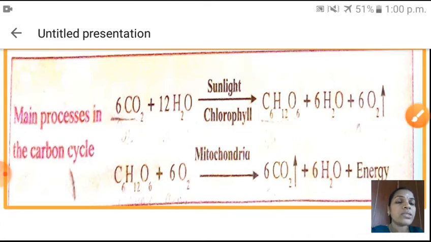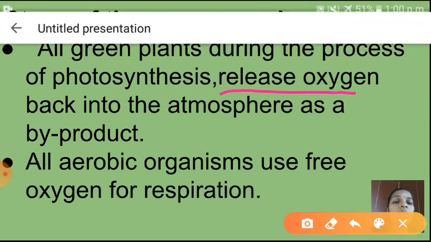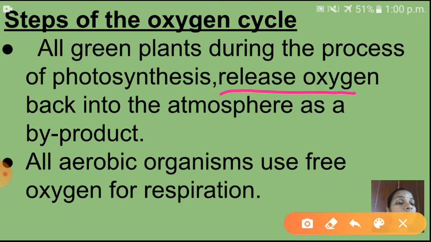Shall we go to next? See here the steps of the oxygen cycle. All green plants release oxygen during the process of photosynthesis. You know very well what photosynthesis is and what exactly happens in this process, isn't it? At that time plants release oxygen back into the atmosphere as a byproduct. All aerobic organisms use this free oxygen for respiration. With the help of respiration, energy is produced in our body. Understood children now? Yes.